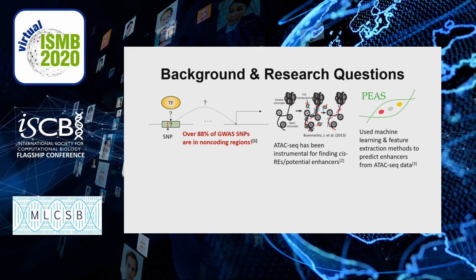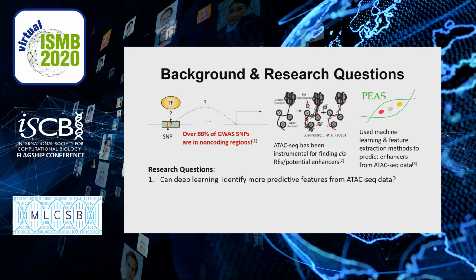In our previous work, PEAS, we employed a machine learning approach that was based on feature extraction methods in order to predict whether or not an accessible site identified by ATAC-seq corresponded to an enhancer. However, since we use feature extraction methods, we may have missed some features that are hidden within the ATAC-seq data, which could be even more predictive of not only enhancers but other cis-regulatory elements as well.